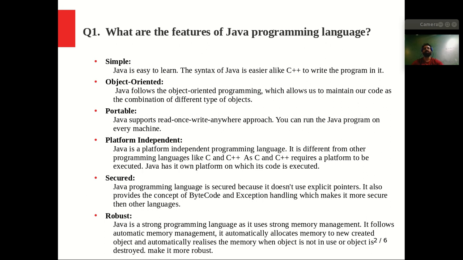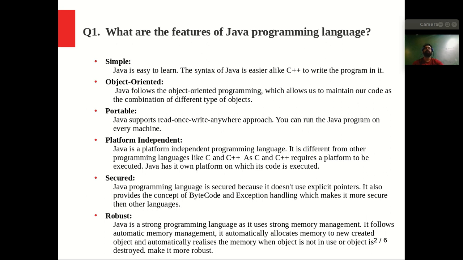A platform is an environment where our program or application runs. So let's say someone writes a program and saves it to a .java file. Then the Java compiler compiles that file and it gets converted to bytecode. Now that bytecode can run on any OS.